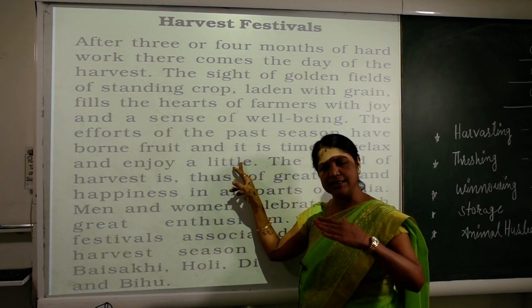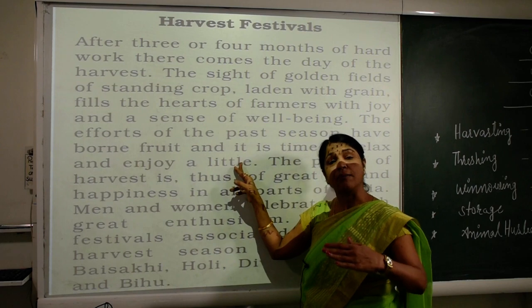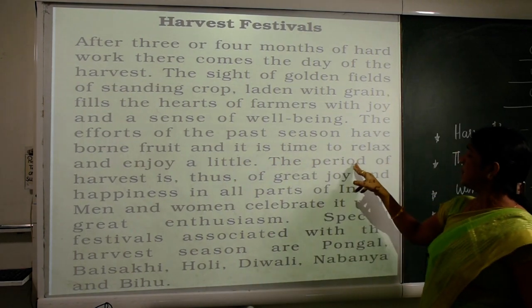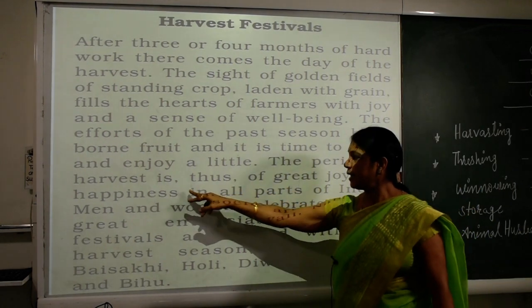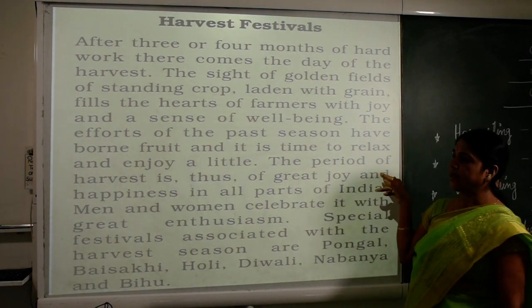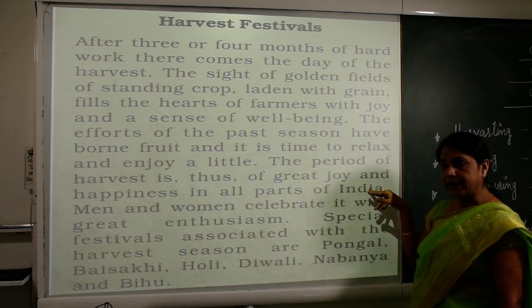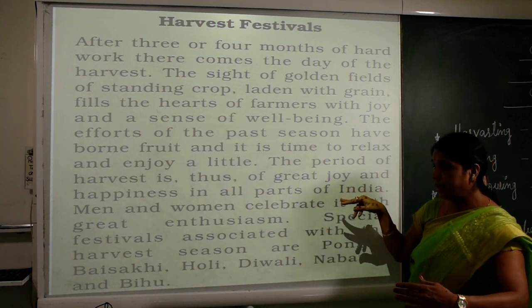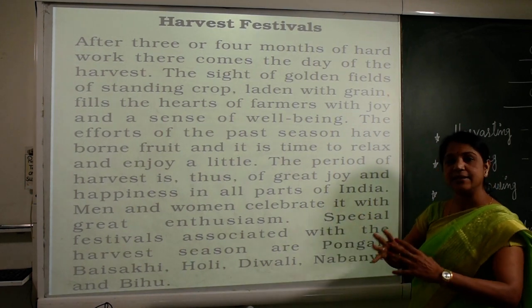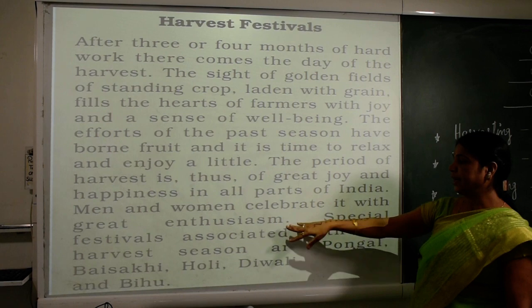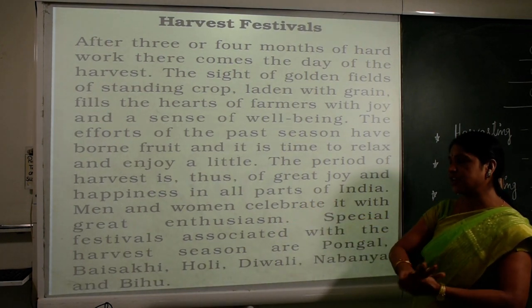Yes, they have done lots of hard work. This is the time for enjoying. The period of the harvest is thus of great joy and happiness in all parts of India. Men, women and children all mix together and celebrate it with great enthusiasm.